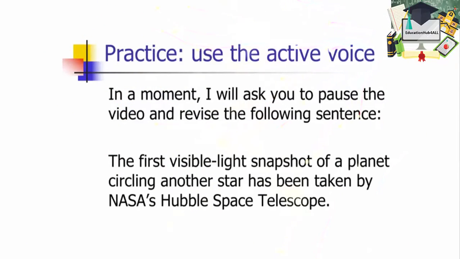The next example says, the first visible light snapshot of a planet circling another star has been taken by NASA's Hubble Space Telescope. So go ahead and pause the video and turn that into the active voice.